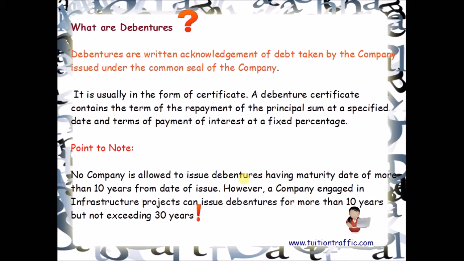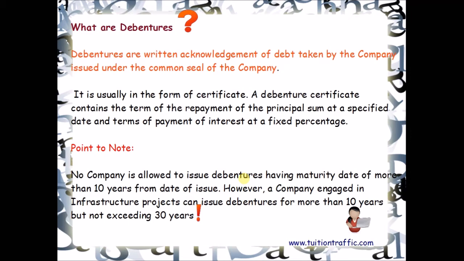Now, what are debentures? Debenture is a written acknowledgement of a debt taken by a company, as these are issued under the seal of the company. So, debentures are debt issued under the seal of the company. Debentures are usually in the form of certificate. A debenture certificate contains the term of repayment of the principal sum at a specified date and terms of payment of interest at a fixed percentage.